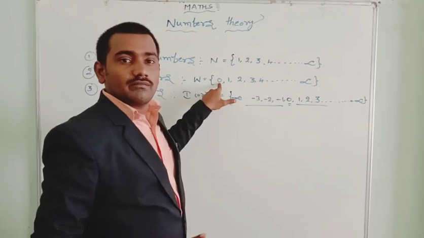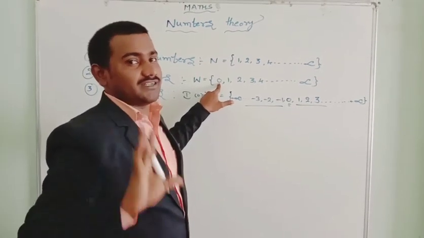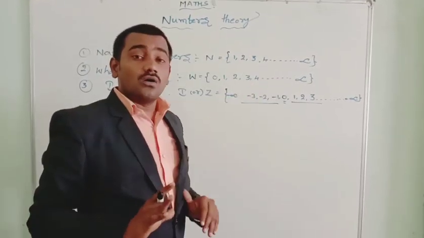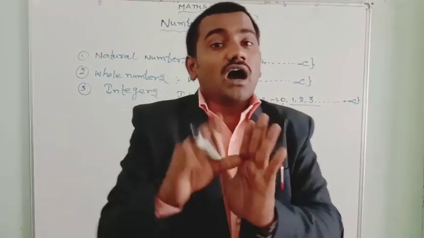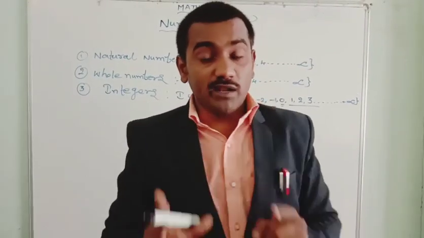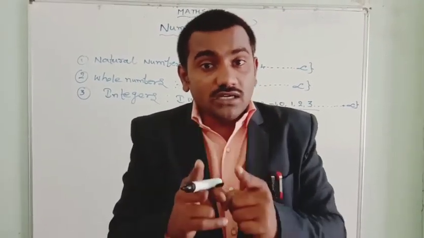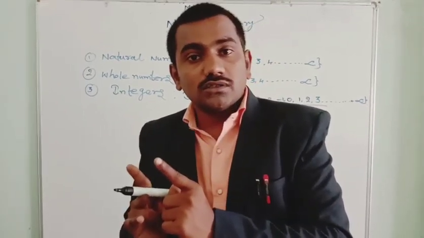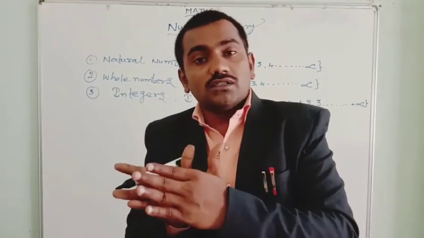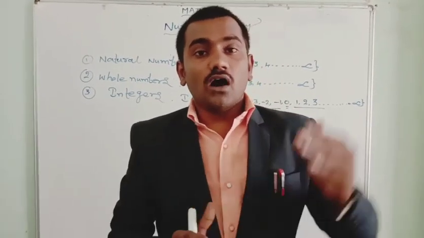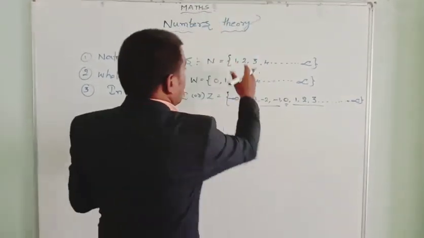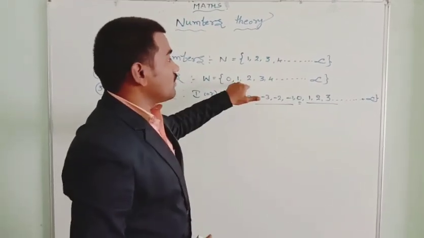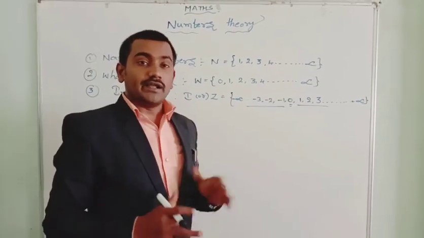And 0 is a whole number, it's not a natural number. See, all natural numbers are whole numbers, but all whole numbers are not natural numbers. Remember once again please. These natural numbers are all whole numbers only, but the whole numbers will not all be natural numbers.